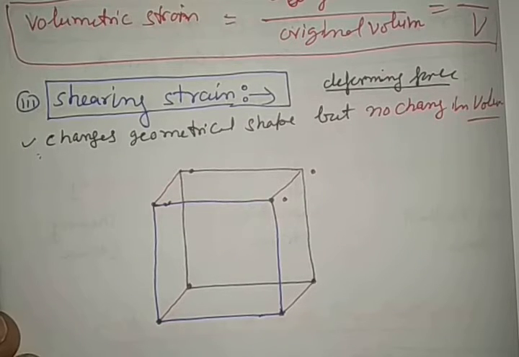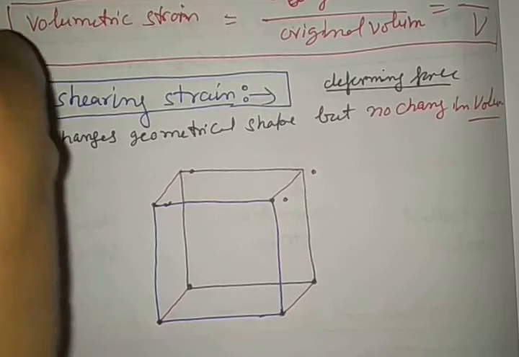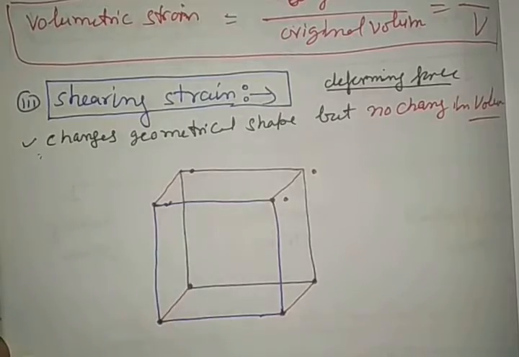Right? Then the deformation measurement in mathematics is known as shearing strain.